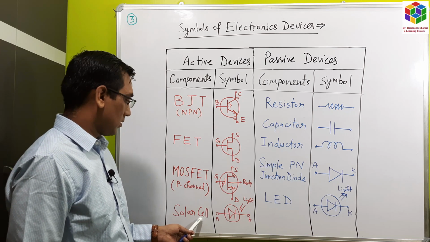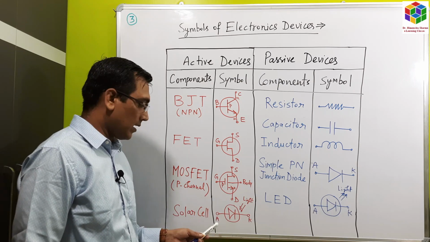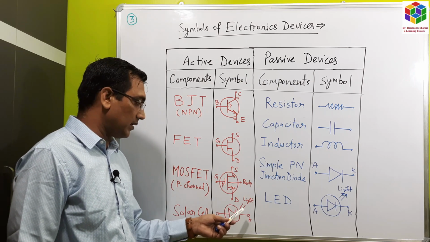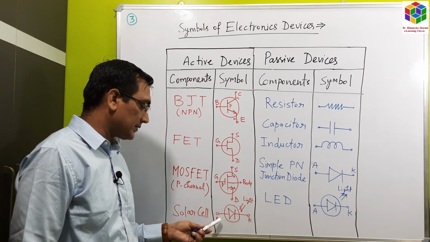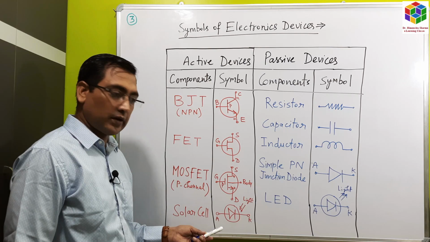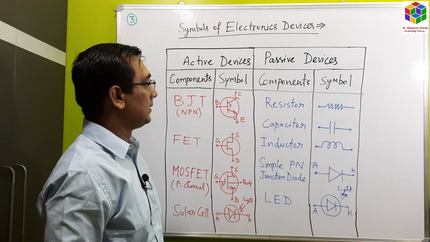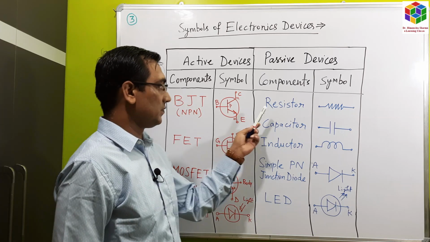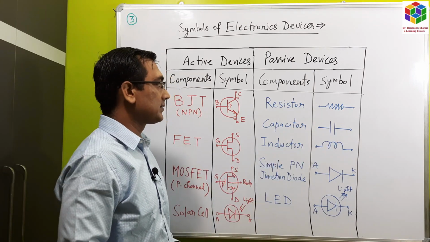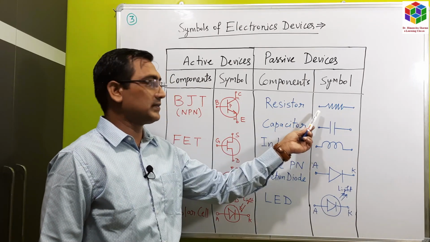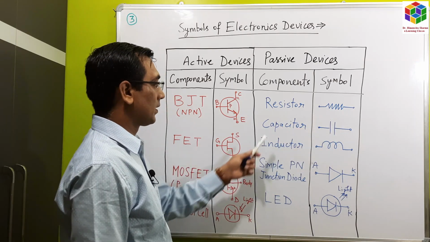The next component is solar cell. This is solar cell. It has two terminals, anode terminal and cathode terminal. When the light is incident or falls upon the surface, then the current starts flowing through the solar cell. Now we will see passive device component symbols. First is resistor. It has two terminals. It is bipolar, meaning the current can flow in both directions.